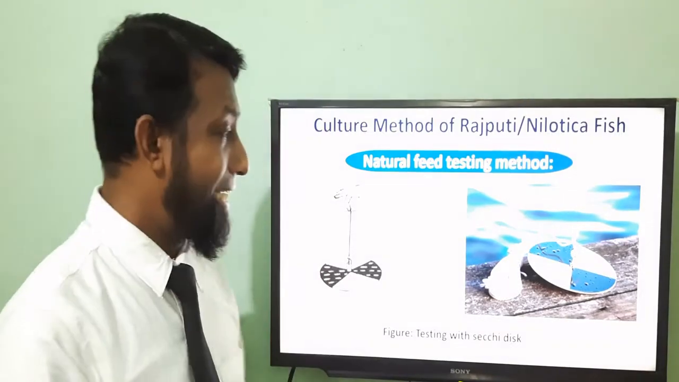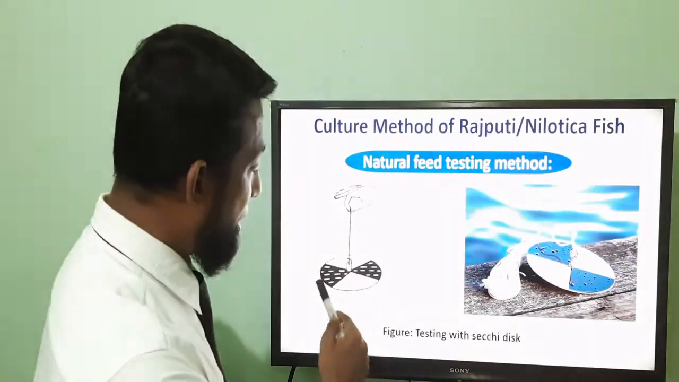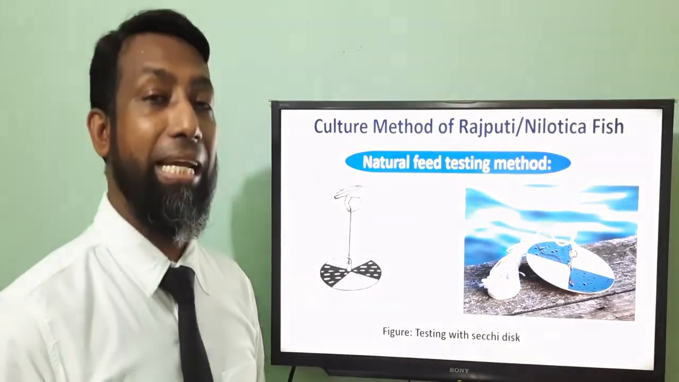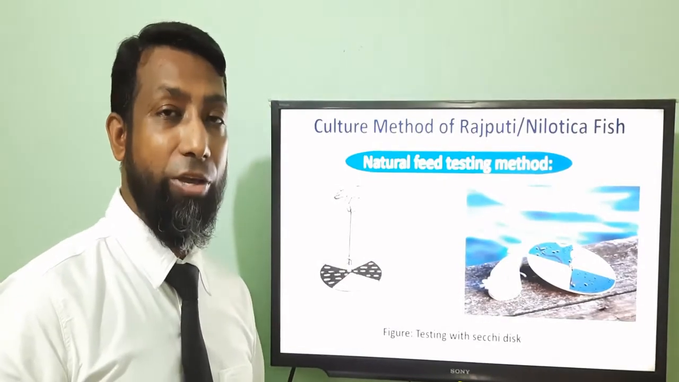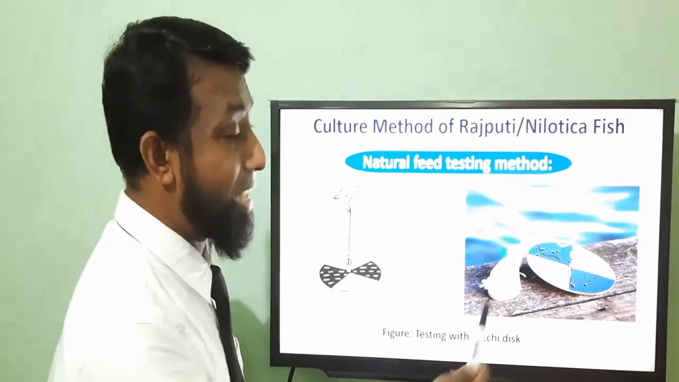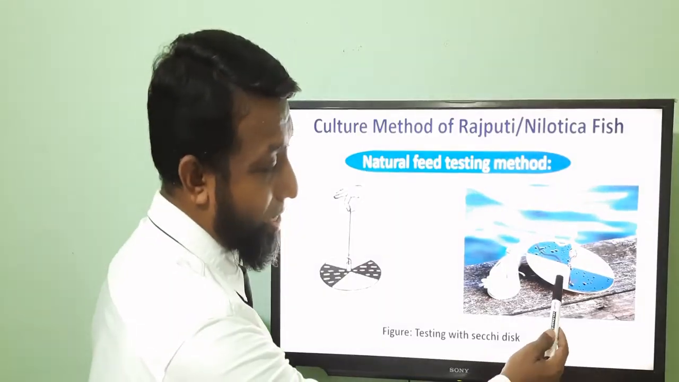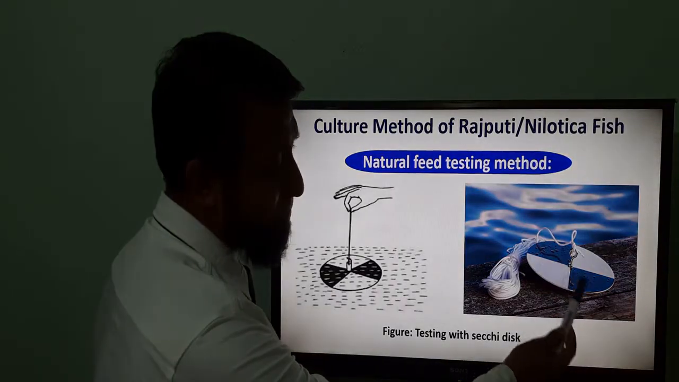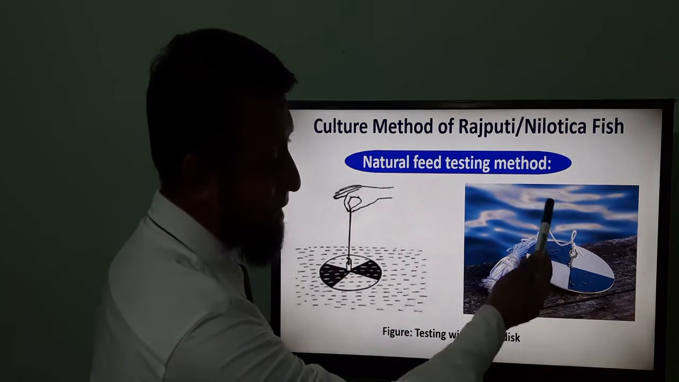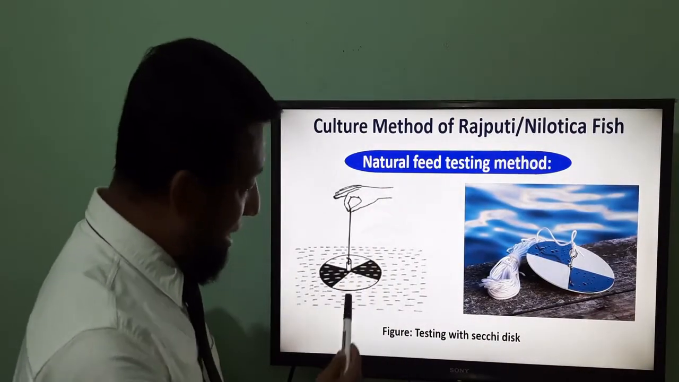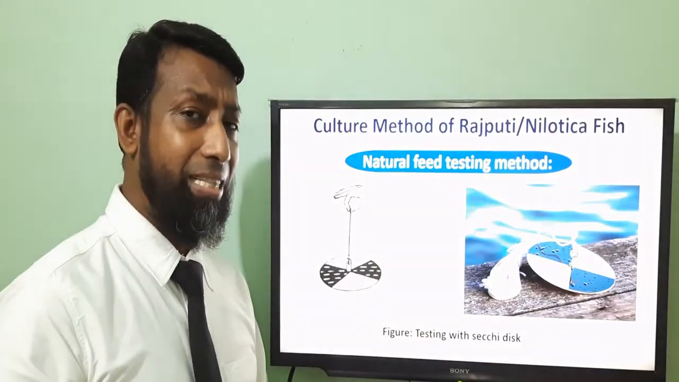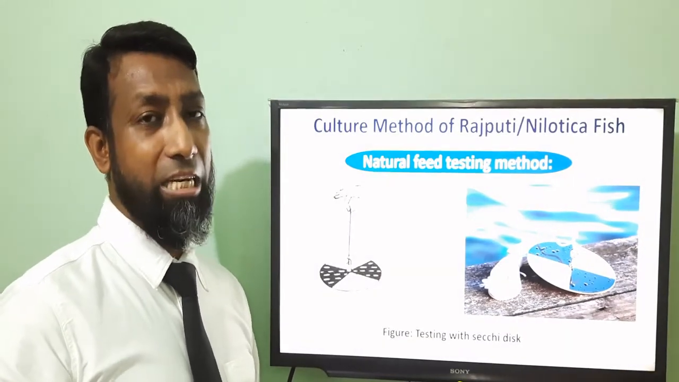What is a Secchi? The disc you see here is called a Secchi. The farmer can make it easily with the help of aluminium or plastic. You see, it has two colors, one white and the other black, and a rope is tied here. You have to put it down underneath the water, at least 20 to 30 centimeters.